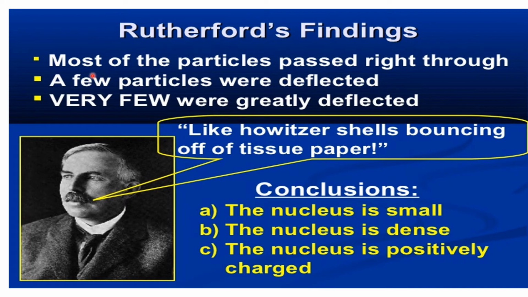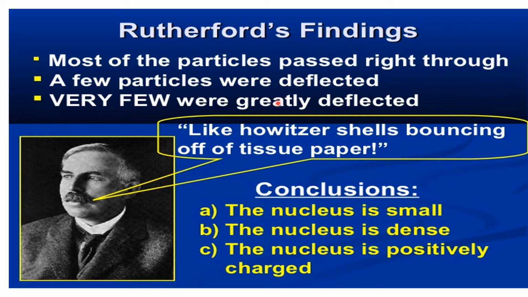What he observed is that most of the particles passed right through the gold foil. Most of the particles pass right through the atom, which means the atom is mostly empty space, due to which the particles pass through it. And he observed that a few particles were deflected.